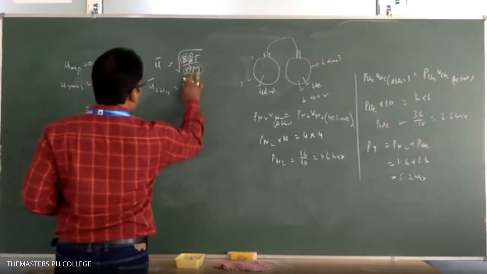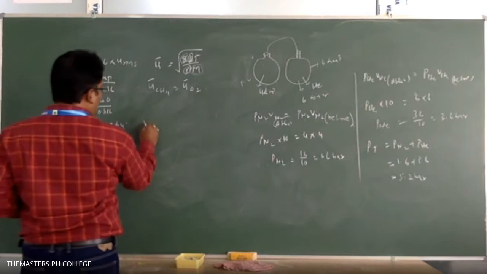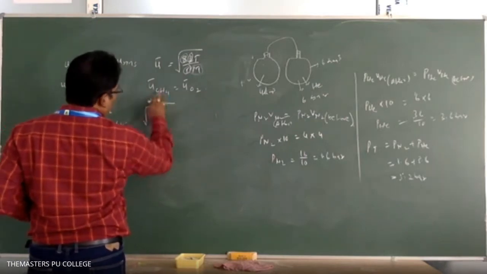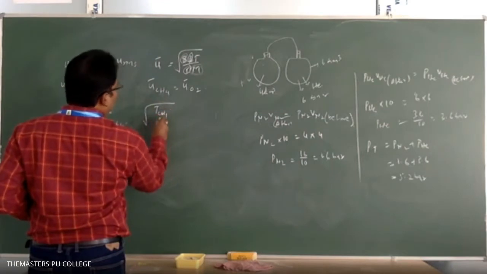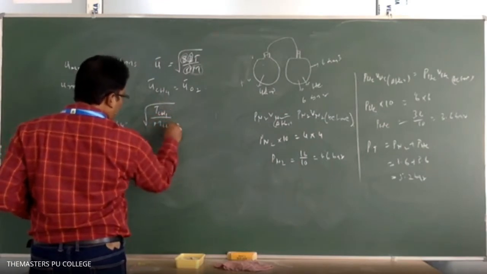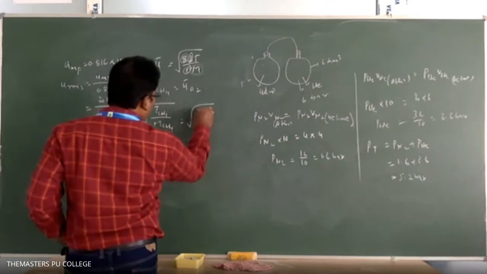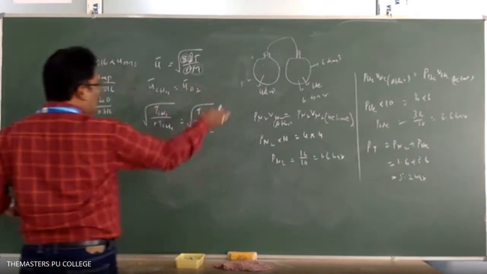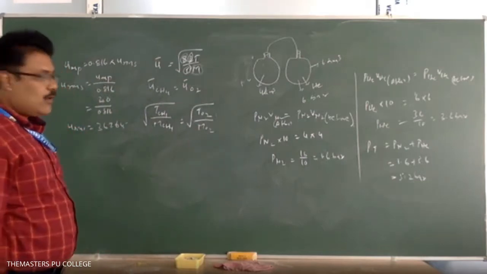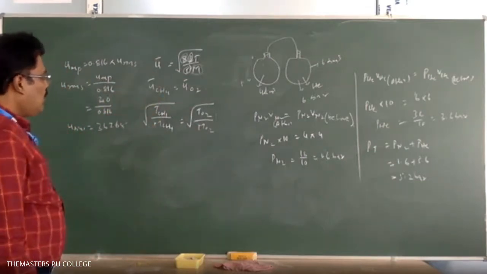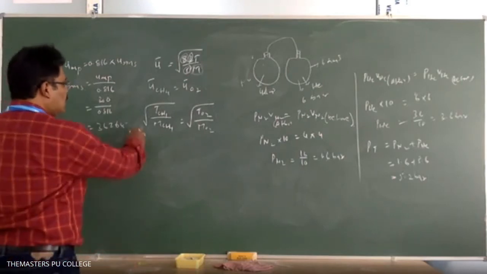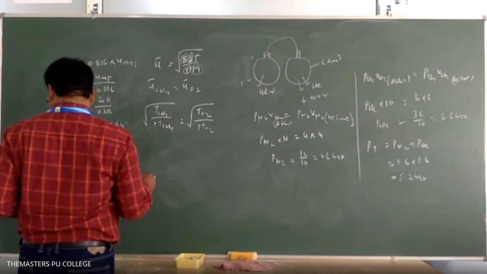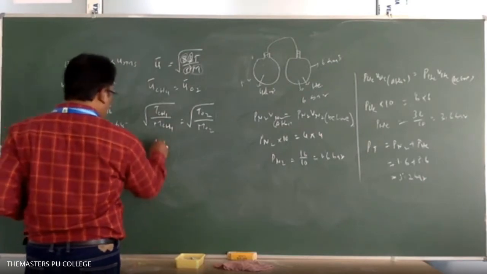So now from this we can write: the square root of T methane divided by M methane is equal to the square root of T O2 divided by M O2. Both are in square root, so if you take the squares on both sides, the square root will go. So the temperature of methane, this one we have to calculate.